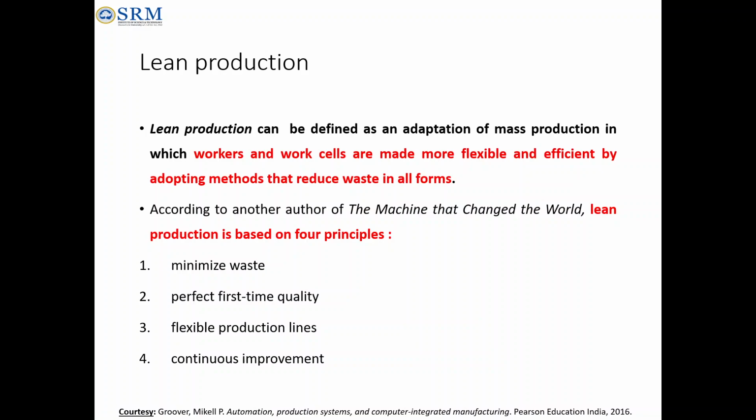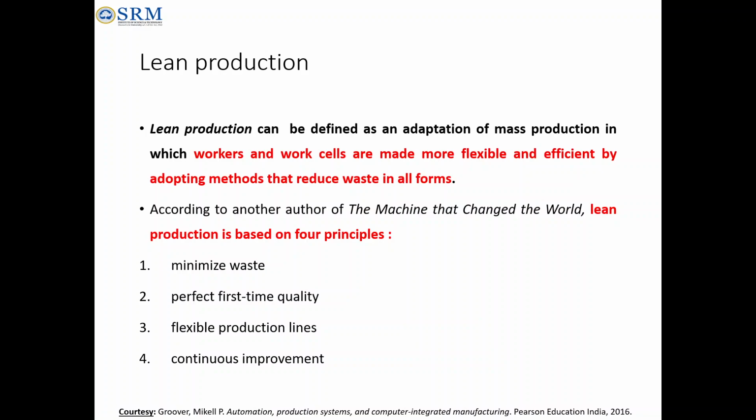Similarly, consider a high carbon steel tool or a carbide tool. A carbide tool may withstand for a longer period. Simply keeping two or three carbide tools in a single machine for safety purposes is not recommended because we are wasting resources. So minimizing waste in all forms is what lean production or lean manufacturing is, where we bring workers and work cells together and make them more flexible and efficient by adopting methods like reducing waste.